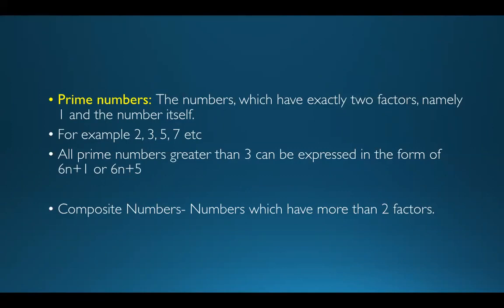If you take 35, it is not a prime number, but we can represent it in the form of 6n plus 5, because 35 can be written as 6 into 5 plus 5. So from here you can see that any number of the form 6n plus 1 or 6n plus 5 need not be a prime number, but any prime number which is greater than 3 has to be either of the form 6n plus 1 or 6n plus 5.